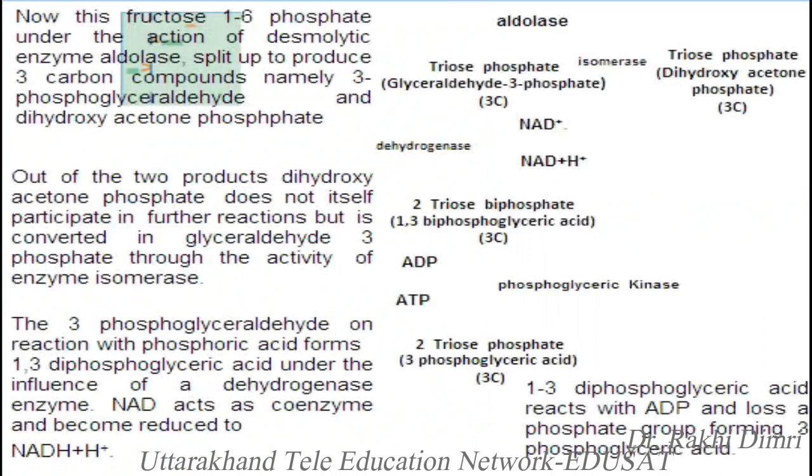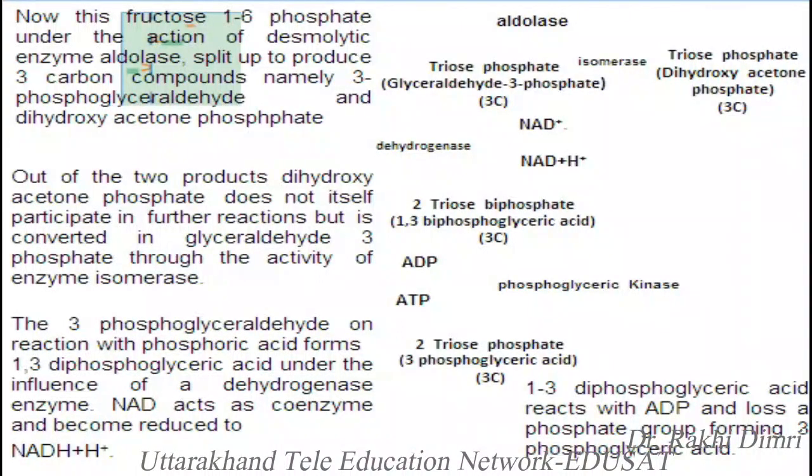Now this fructose 1,6-diphosphate, under the action of the desmolytic enzyme aldolase, is converted into 3-carbon compounds, namely 3-phosphoglyceraldehyde and dihydroxyacetone phosphate. Out of these two products, dihydroxyacetone phosphate does not itself participate in further reactions of respiration, but it is converted into glyceraldehyde 3-phosphate through the activity of the enzyme isomerase.